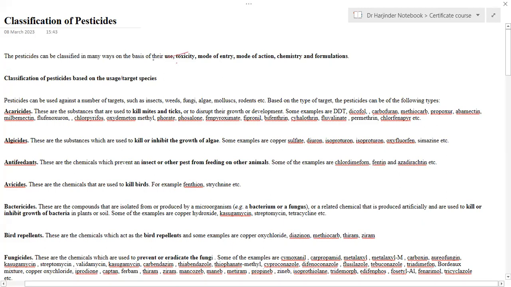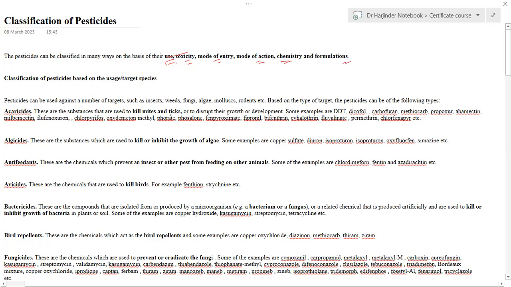Now, these pesticides can be classified on the basis of various categories, such as their use, their toxicity, their mode of entry into the targets, their mode of action, their chemical structure or chemistry, and formulations. So I will begin with the classification of pesticides based upon their usage or the target species. This is a very important classification. We can classify pesticides based upon their targets, such as insect, weed, fungi, algae, or whatever,